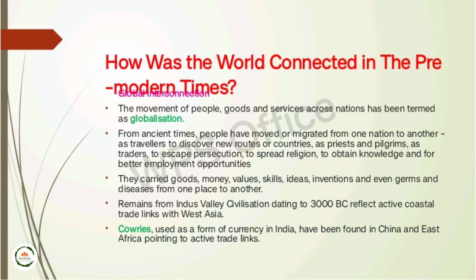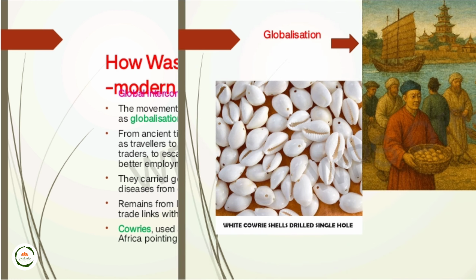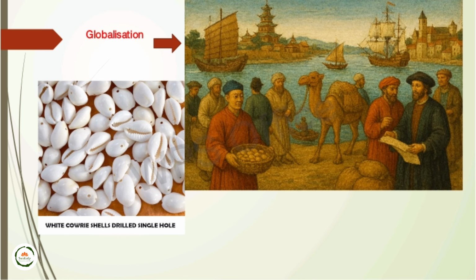We all know about the Indus Valley civilization, dated from 3000 before the Common Era, that reflects active coastal trade. During the Indus Valley civilization, we learned about active trade links with Western Asia. In the pre-modern time, cowries were used as a form of currency in India. In a later time period, we found these cowries in China and also in East Africa. That indicates that a proper trade linkage existed during that time.